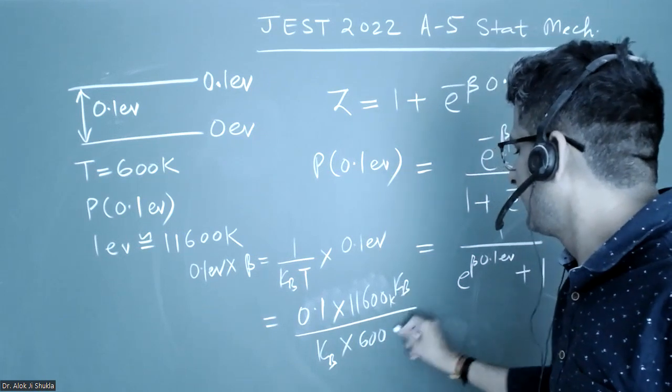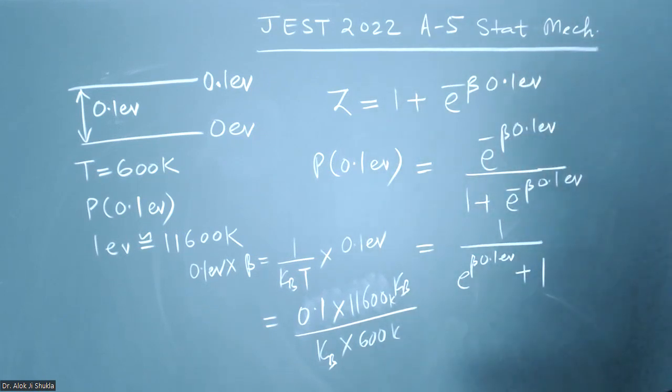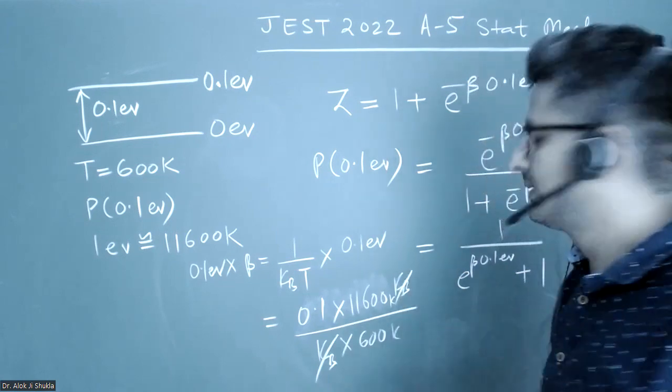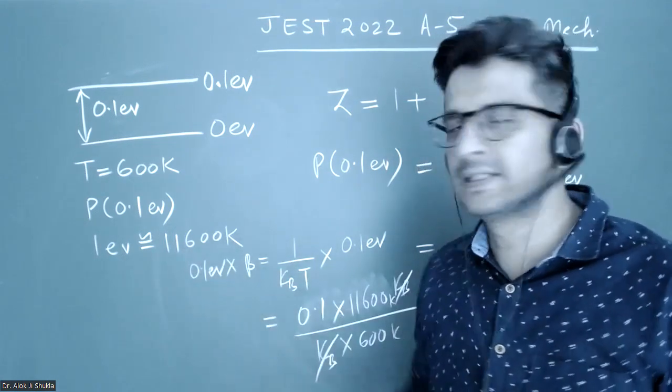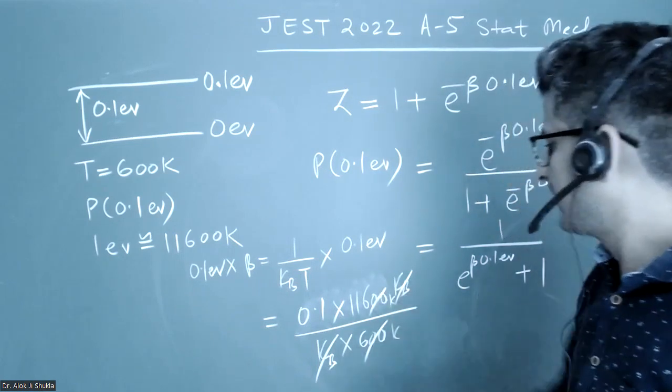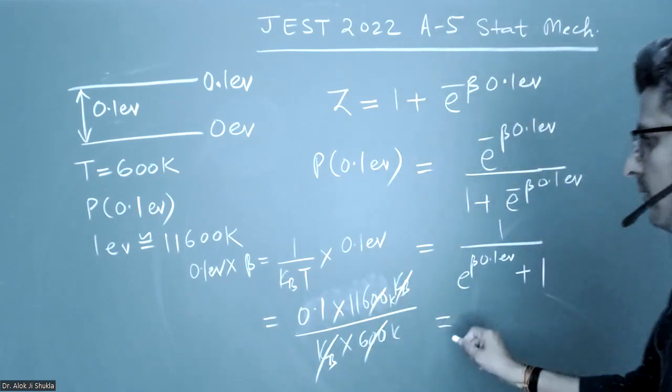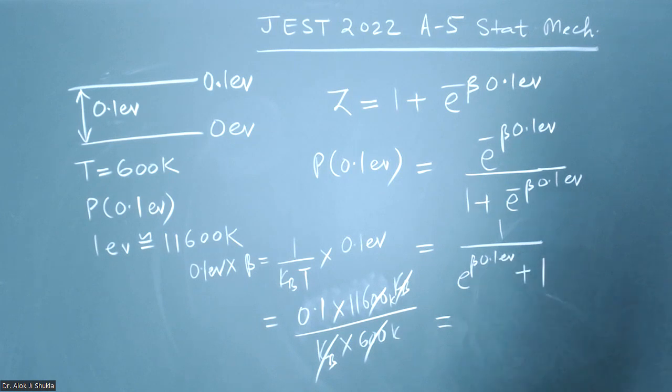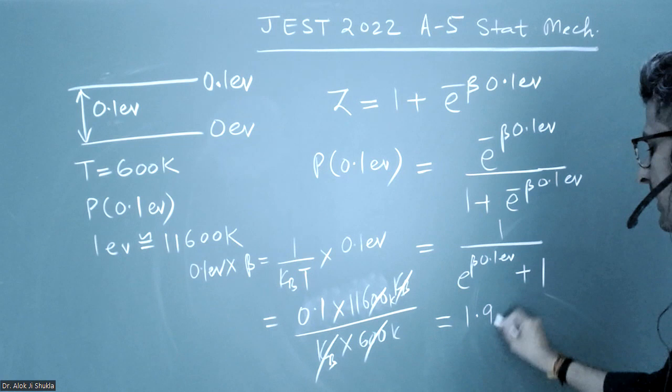So K is written here, K is written here, so kB and kB will be cancelled. That is the benefit of writing this in Kelvin. And then the zeros are cancelled. And when you calculate this number, that means beta into 0.1, you get something like 1.93.